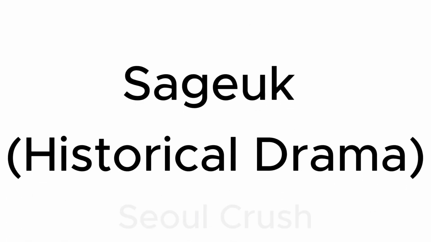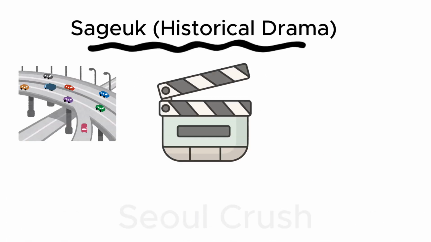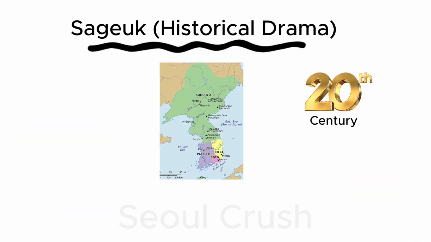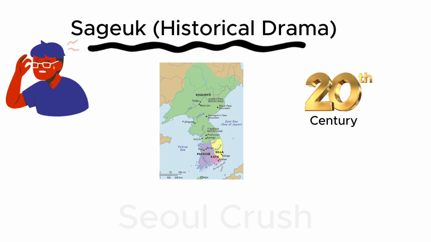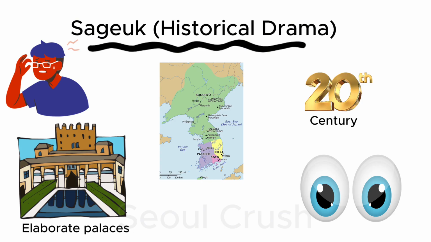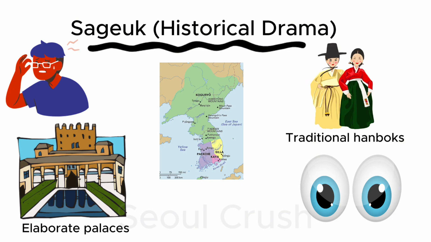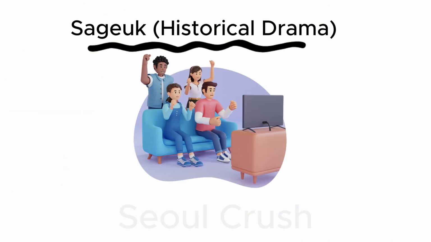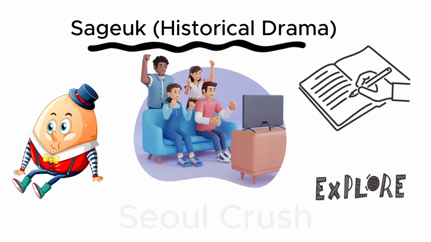Sageuk, historical drama. These dramas transport viewers back to Korea's rich historical periods. Set anywhere from the ancient Three Kingdoms era to the early 20th century, Sageuk recreates the past with stunning visual detail. You'll see elaborate palaces, traditional hanboks, Korean clothing, and historical figures brought to life. These shows often explore important historical events while adding fictional characters and storylines.